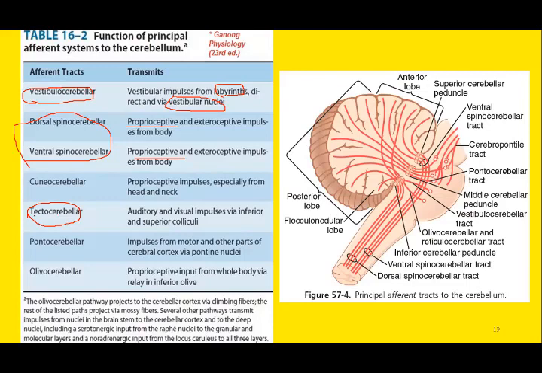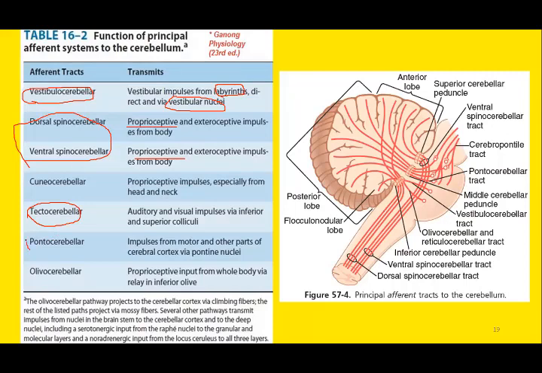Tectocerebellar, as the name indicates, is related to the tectum of the midbrain, or the tectum of the mesencephalon, which consists of the four colliculi, inferior and superior colliculi, one for the auditory input, one for the visual input. So all the auditory and visual signals via these two superior and two inferior colliculi will be transmitted through these tectocerebellar afferent pathways.